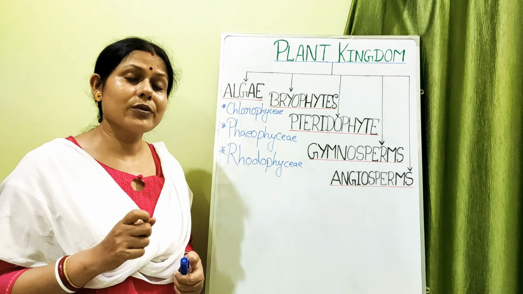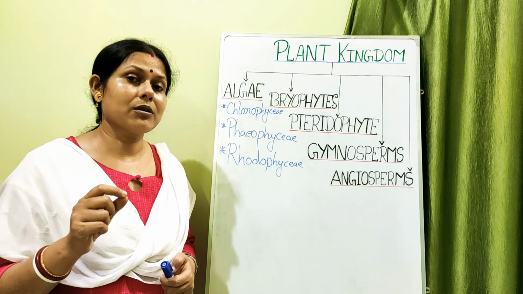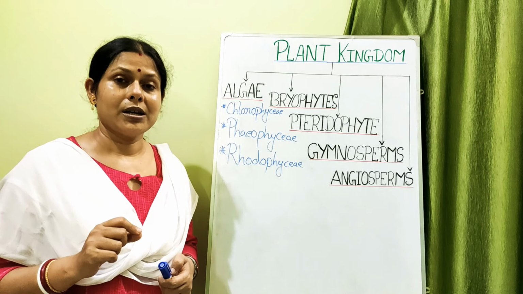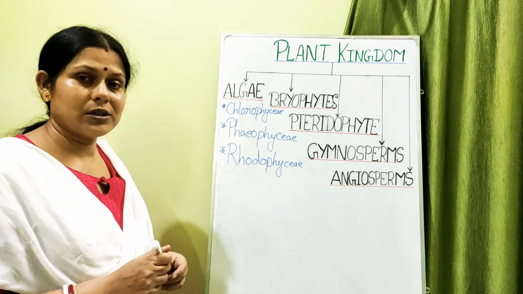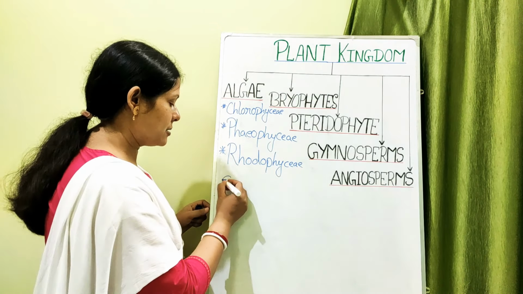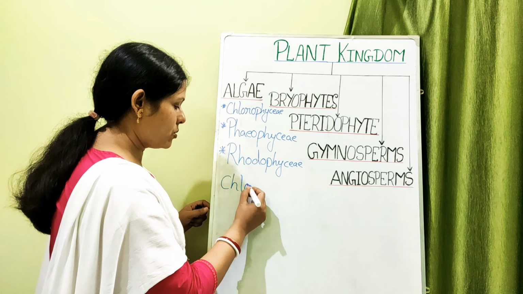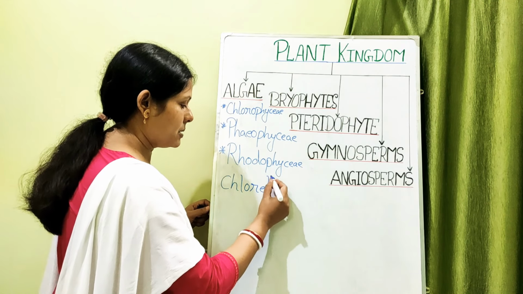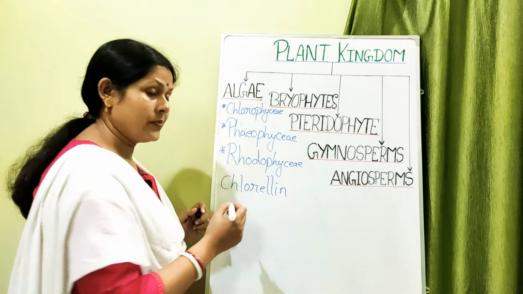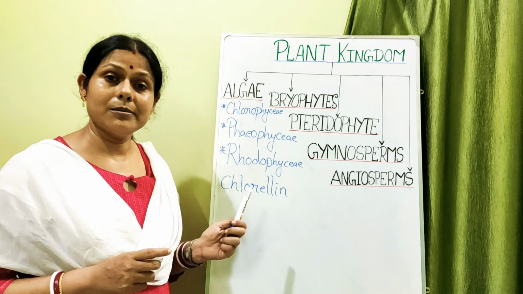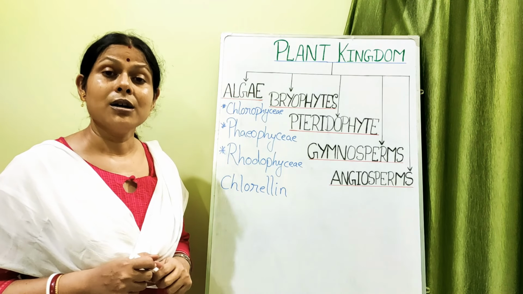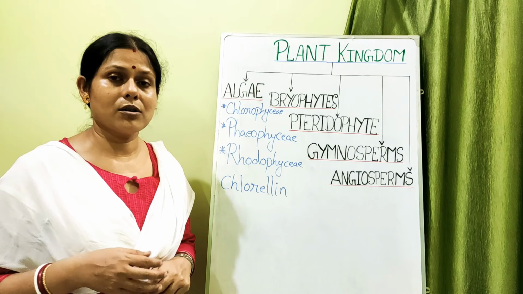Chlorella is also very important in the sense that one antibiotic is prepared from chlorella. The name of this antibiotic is chlorellin. Chlorellin is an antibiotic obtained from chlorella, which is an alga. So that is an economic importance.